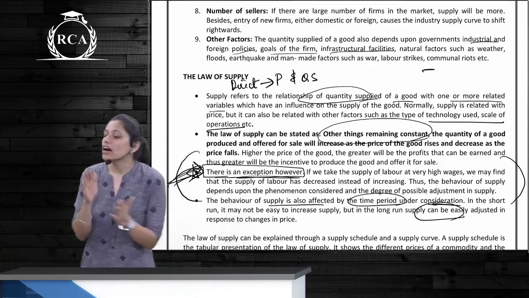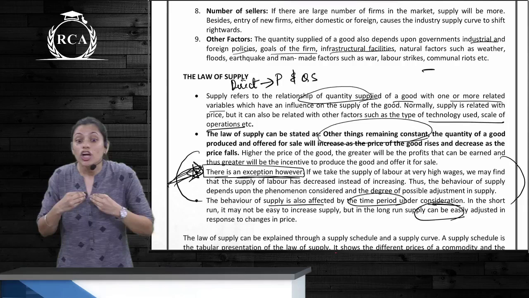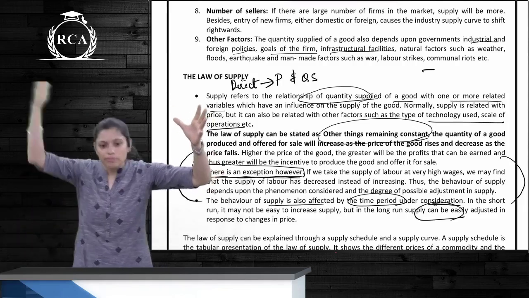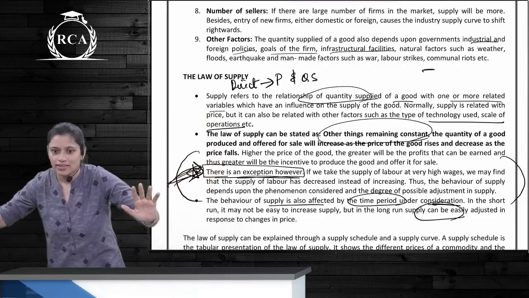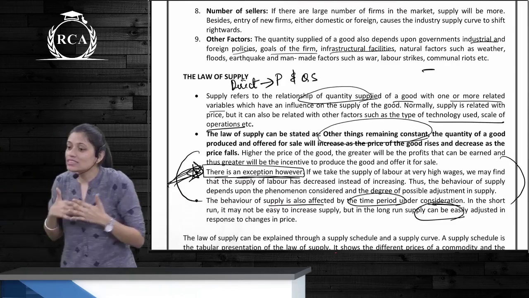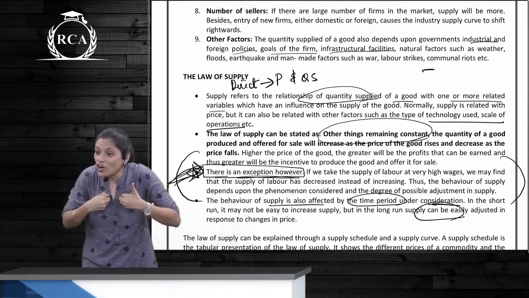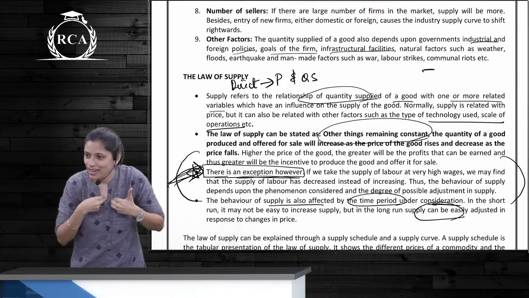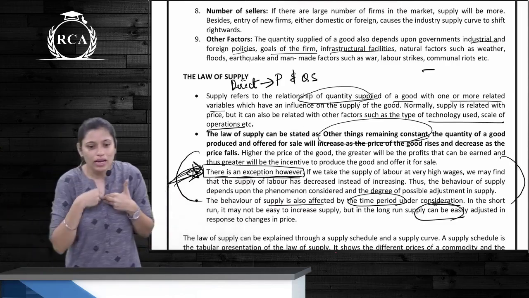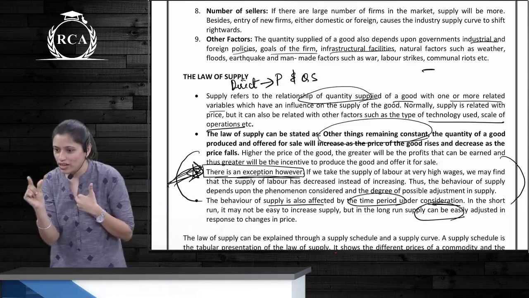Supply of labor. Guys, supply of labor means you providing services. Don't confuse it, not that someone is supplying labor. You're not supplying labor, your own supply of labor. I am a chartered accountant. What I give to my clients, the number of hours or the number of clientele, that I am talking about.